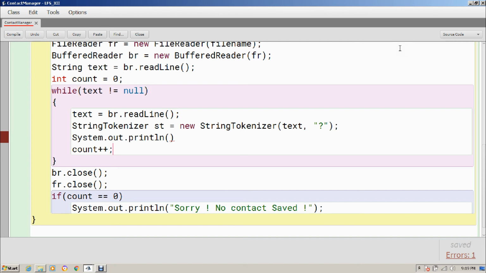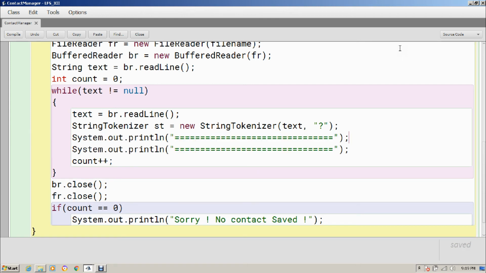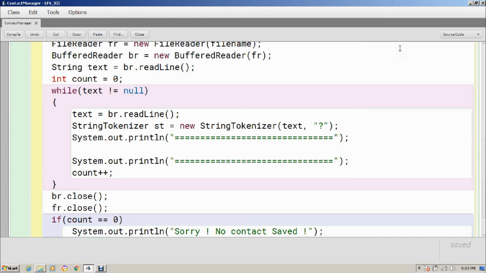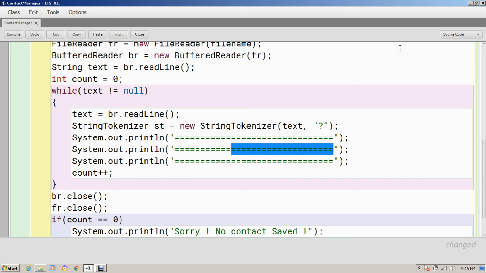Okay, fine. So what you can do, you can print some symbols for the output to be more clear. Okay, this much is enough. We can copy paste it so that the number of equals signs should be same, and within these two lines of equals signs I am going to print name, contact number and email ID.